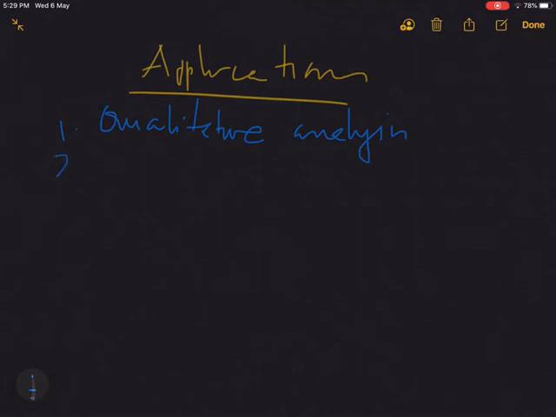Second is determination of purity of a sample. How can we determine the purity of a sample? First of all, we take the IR spectra of the given sample, and again we take the IR spectra of the pure sample. We compare the two spectra. If there is the presence of any additional peak, that indicates the presence of impurity. Thus, by comparing the IR spectra of the given sample with that of the pure one, we can identify if there is any impurity present in the compound.